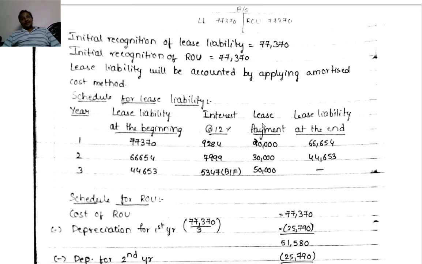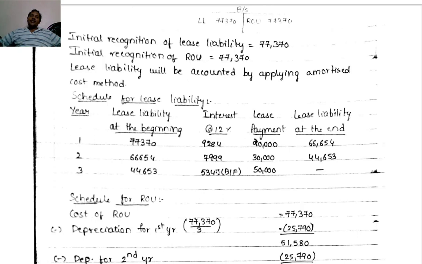Then second year beginning, the lease liability will be 66,654. Interest at 12%: 7,999. To that extent, liability increases. Then at the end of second year, we will be making a lease payment of 30,000. Liability reduces. 66,654 plus 7,999 minus 30,000. Liability will become 44,653 at the end of second year.